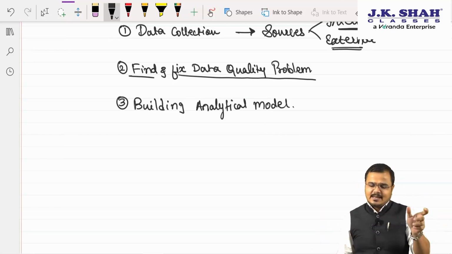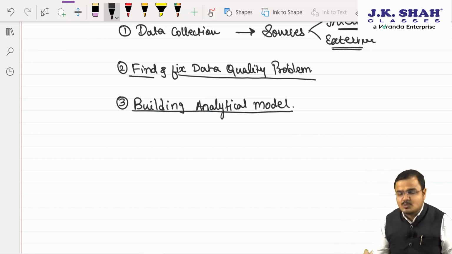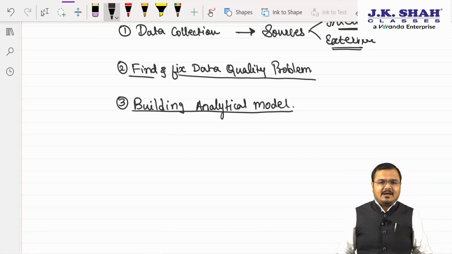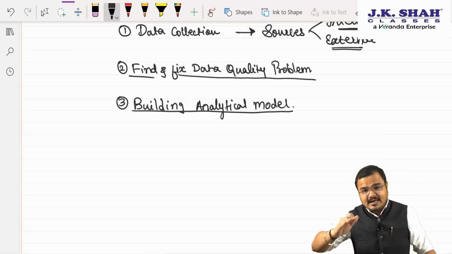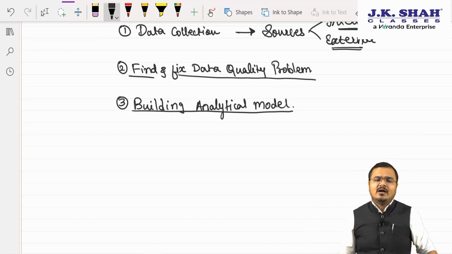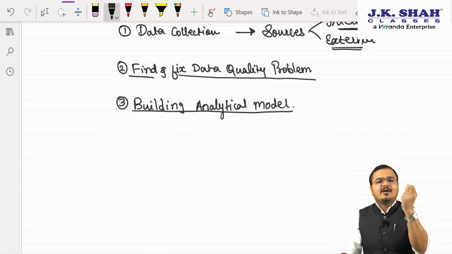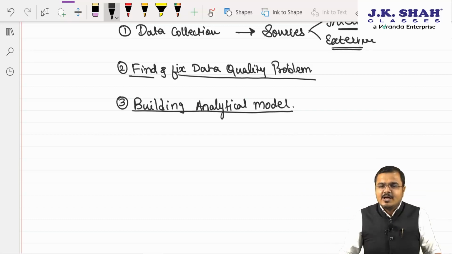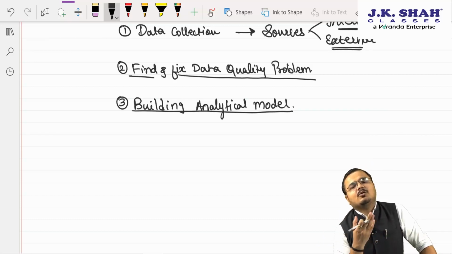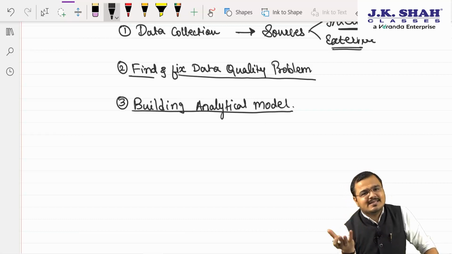And that is what? Sir, building the analytical models. Now analytical models also include what? Sir, data presentation. The data is not only analyzed, after analysis it is presented in graph format, chart format, pie chart, or different formats. Will it help the decision maker to take the decision very quickly? Yes, sir. So why are we building this data analytical model? So that it will help the manager to take a timely, well informed and accurate decision.